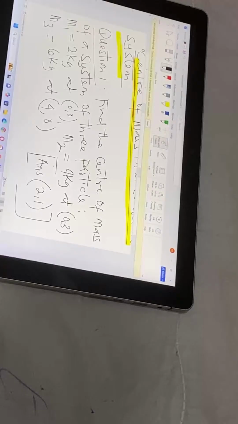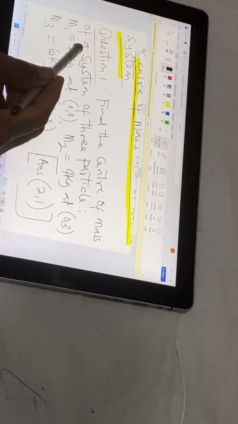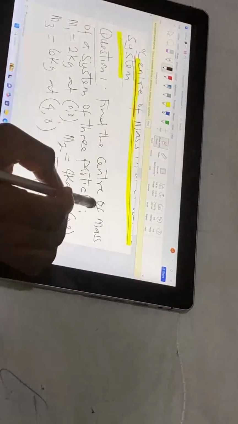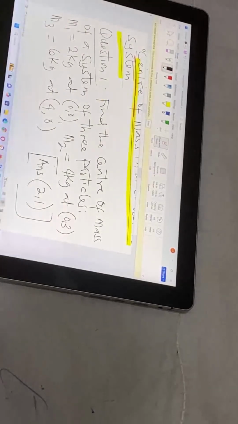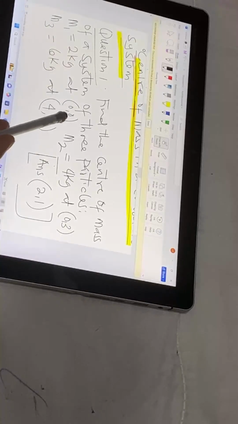Okay, class, let's solve this question here. But before we solve it, let's understand the question properly. They said, find the center of mass of a system of three particles. M1 is 2 kg at 0, 0.